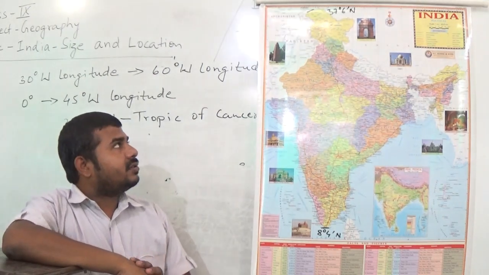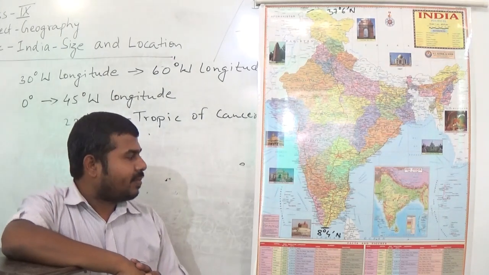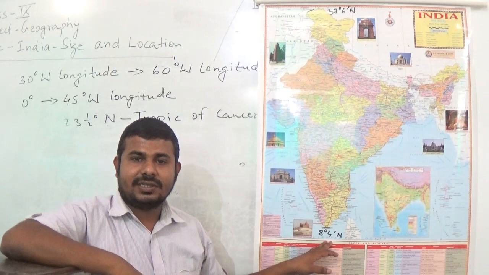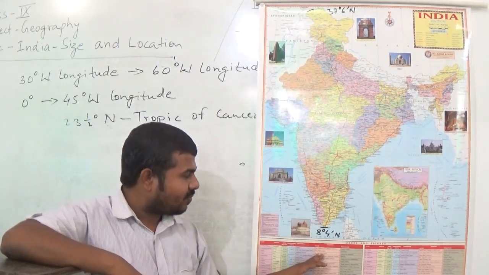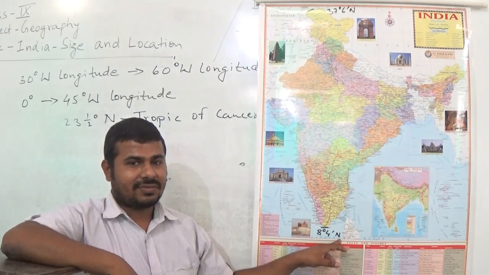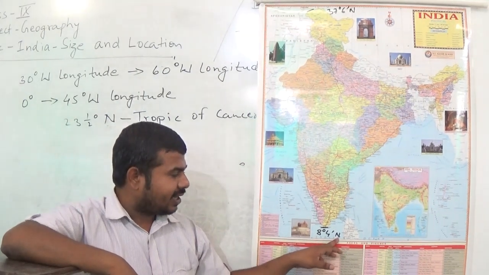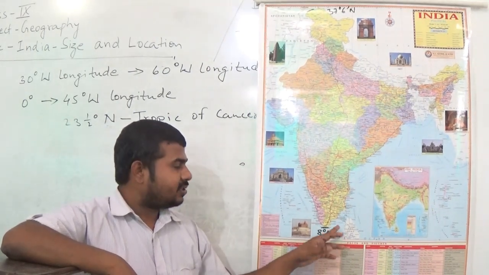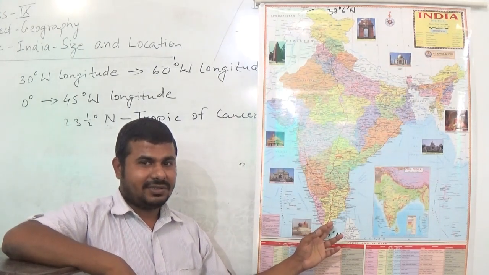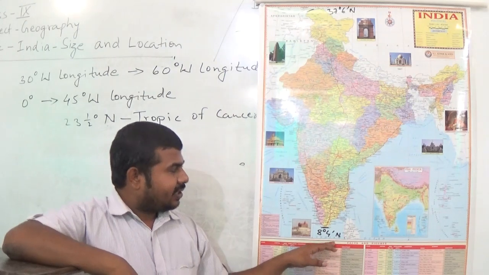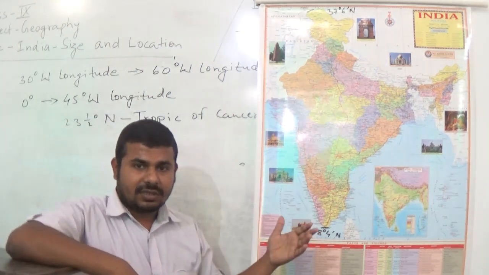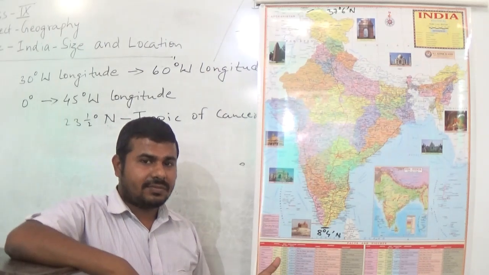Now students, just think that to the south of India also, we write north. Why is this N written in the southern tip of the mainland? Because the whole mainland lies in the northern hemisphere.